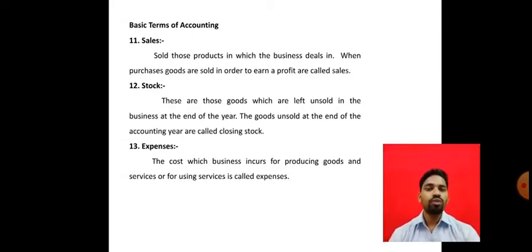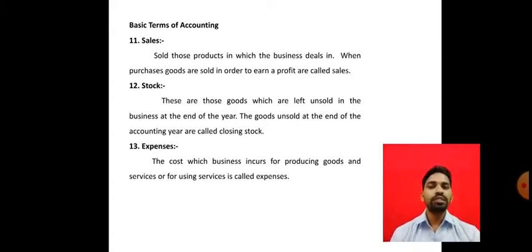Next, stock. What is meant by stock? These are those goods which are left unsold in the business at the end of the year. The goods unsold at the end of the accounting year are called closing stock. Stock means what remains with the business, which is unsold goods.